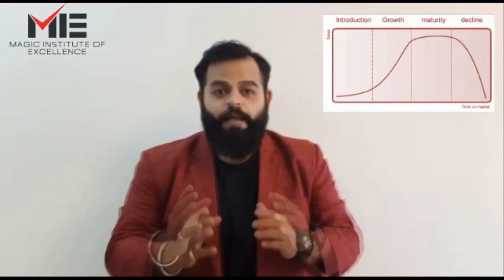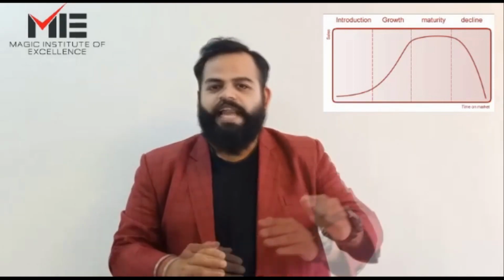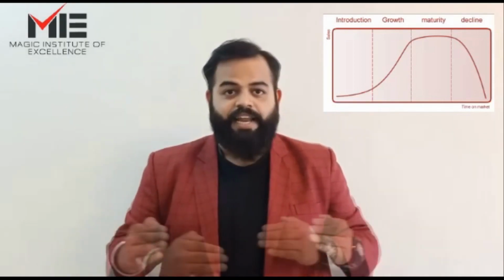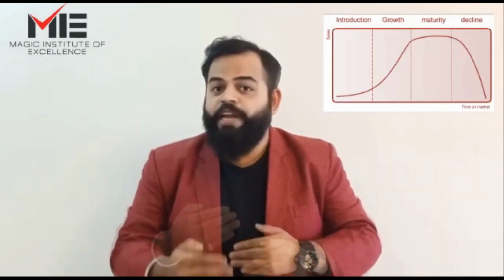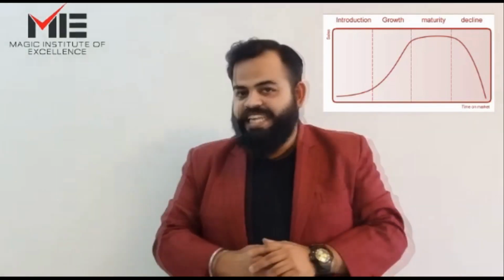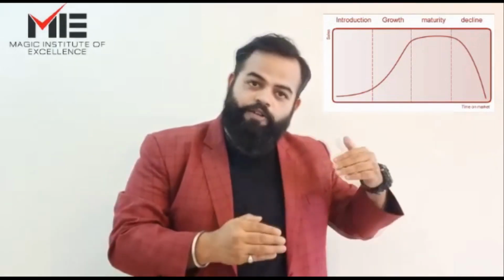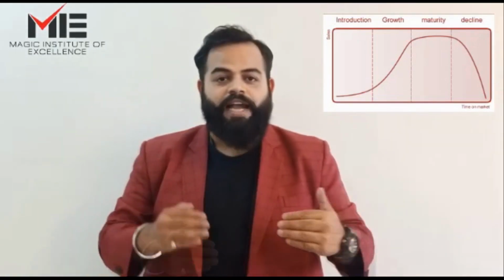3 is maturity. This is tough. If you already have enough sales in the market, to maintain that sale against the competition is tough. We will learn strategies, how we go about it. And the 4th stage is decline. There are 2 more stages. One is how the product is innovated or conceptualized, and at the last we have a step where the product is extended into a different version, or we have a line extension or a product extension.